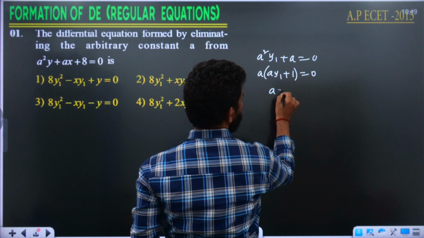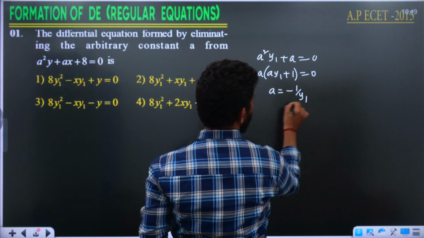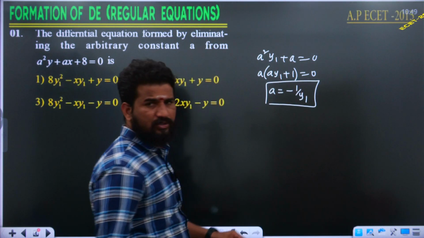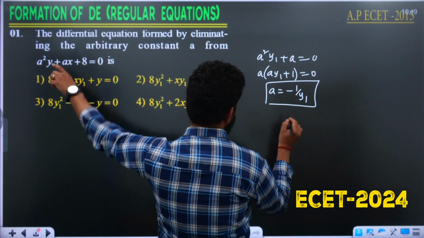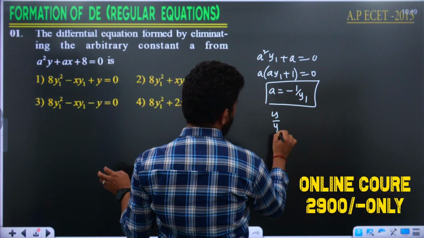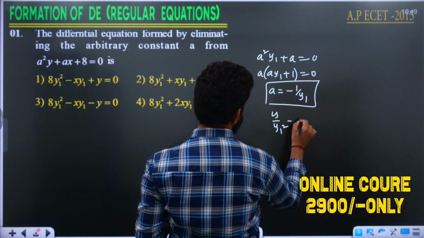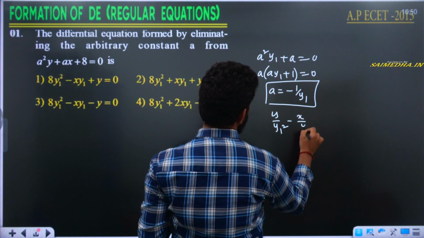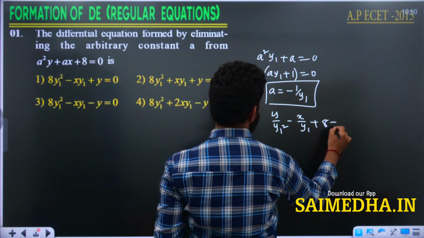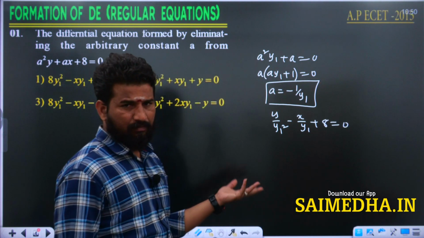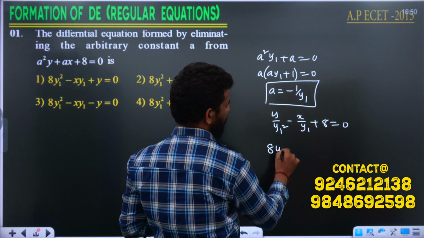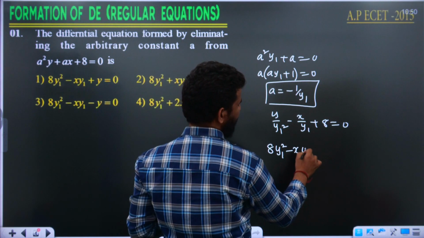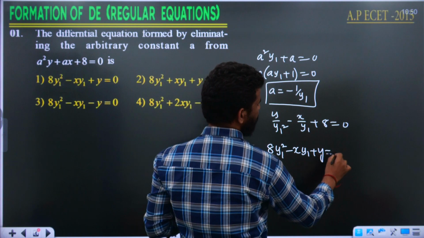From this, a is equal to minus 1 by y1. If I substitute minus 1 by y1 in the given equation, then I am going to get the answer. That is y by y1 square minus x by y1 plus a is equal to 0. If you simplify this, you are going to get the answer: y1 square minus x y1 plus y is equal to 0.